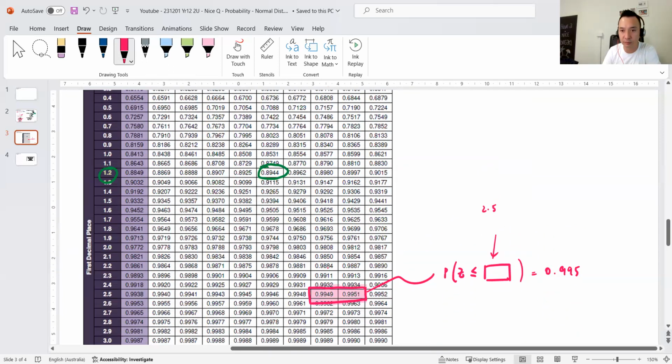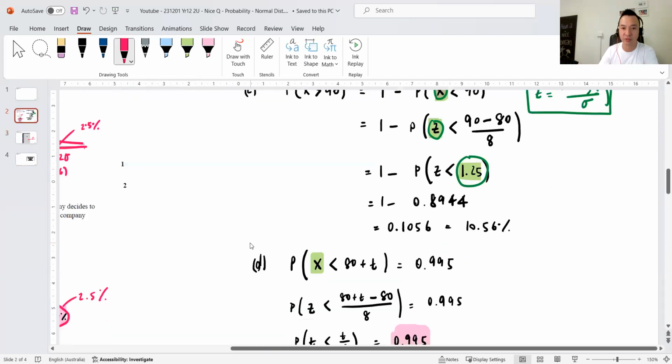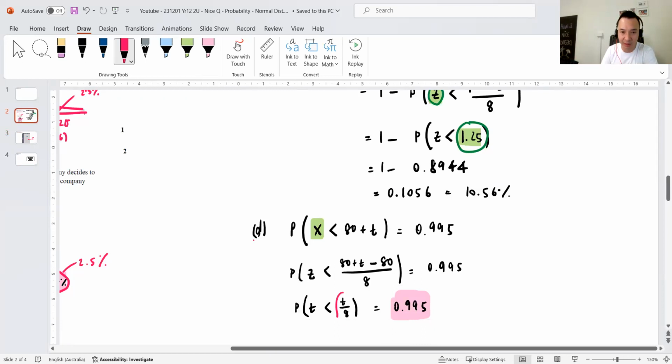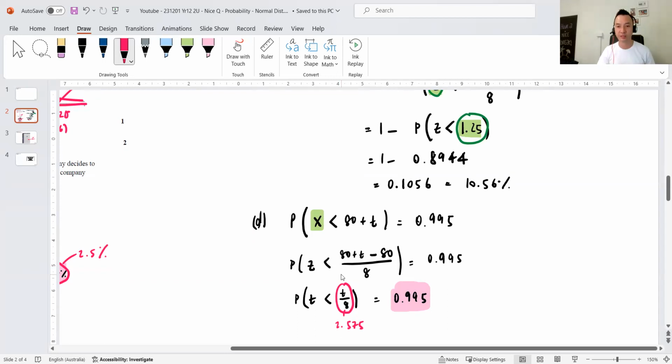2.57 and 2.58. It's the average of those two. So the answer should be 2.575-ish. Does that make sense? Because I'm looking for the average. You can call it interpolating or whatever. If it's 0.995, I want to be in between those two, just to be accurate. So 2.575 is the answer that I want over here. So what that means is this number here should be 2.575, and then I just solve that.